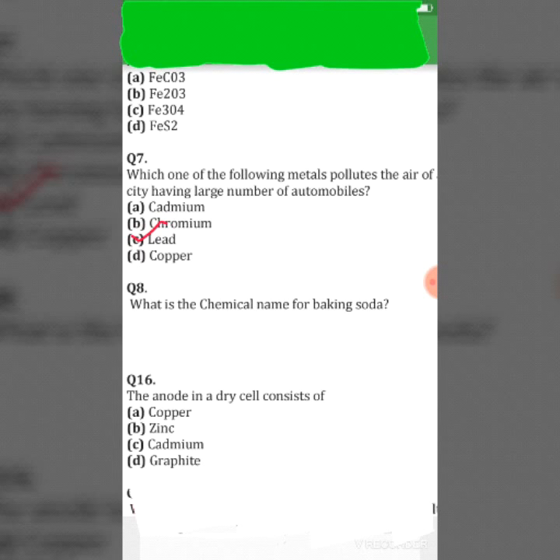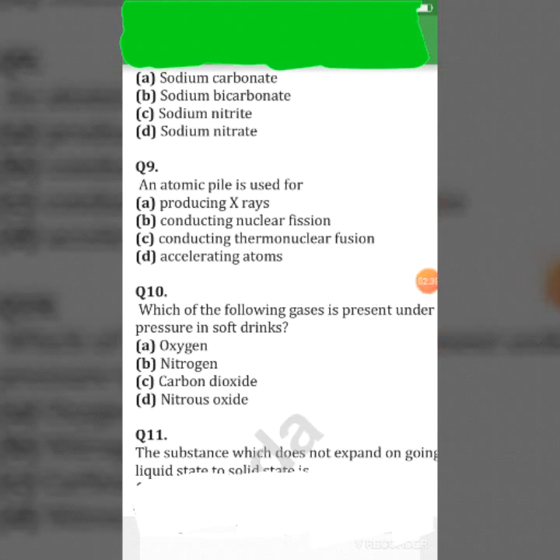What is the chemical name of baking soda? Its options are sodium carbonate, sodium bicarbonate, sodium nitrate, or sodium nitrite. So its right answer is sodium bicarbonate, option B.